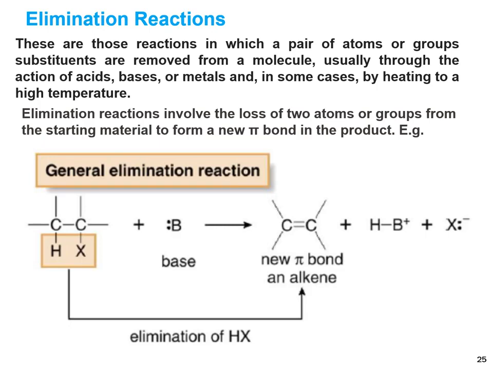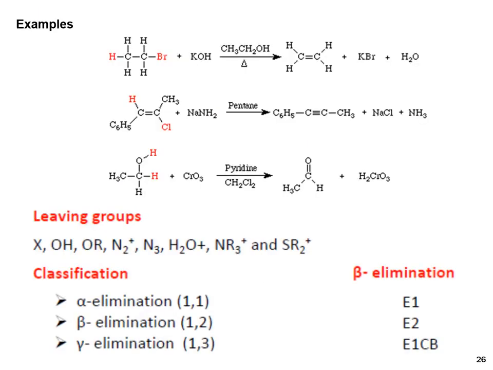You can see H and X are removed with the help of a base and then form the new pi bond, and the two groups are removed from adjacent carbons. So HX is eliminated and forms a new bond in the elimination reaction. These are examples of elimination reactions. Here, ethyl bromide, when it reacts with potassium hydroxide, then the hydrogen and bromide are removed through the formation of an olefinic bond.